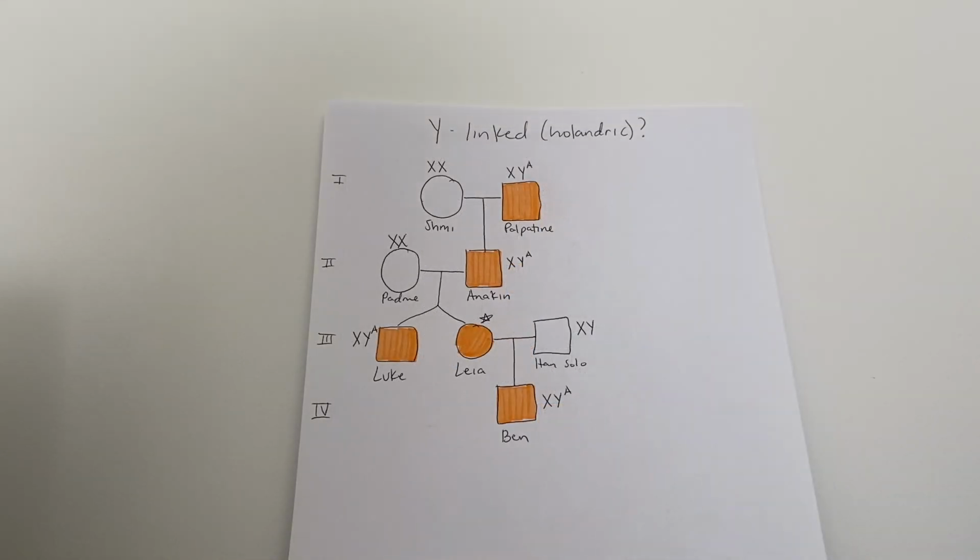For my final pedigree, I evaluated the mode of inheritance for a Y-linked or holandric trait. Although this inheritance is consistent from Generation 1 to Generation 2 because Palpatine passed on his affected Y chromosome to Anakin, this mode of inheritance can be ruled out because Padme and Anakin were able to have fraternal twins, with the female offspring also being affected. We can also see this being impossible by looking at the male offspring of Leia and Han Solo, because Han Solo does not carry the trait on his Y chromosome, but he was able to have an affected son.